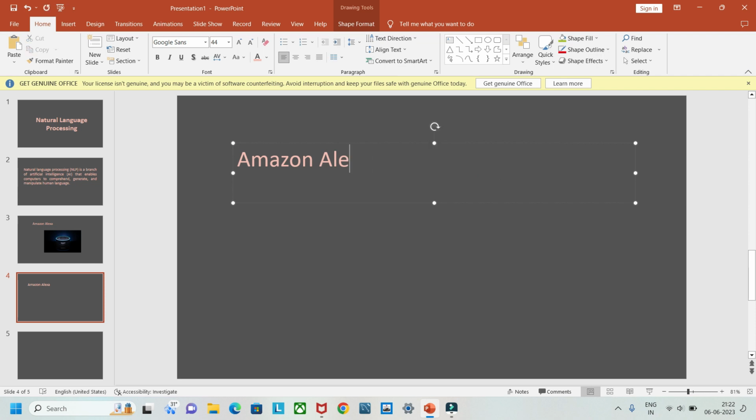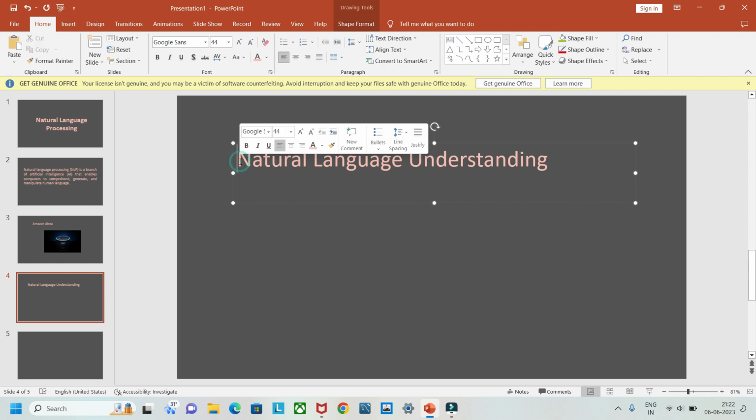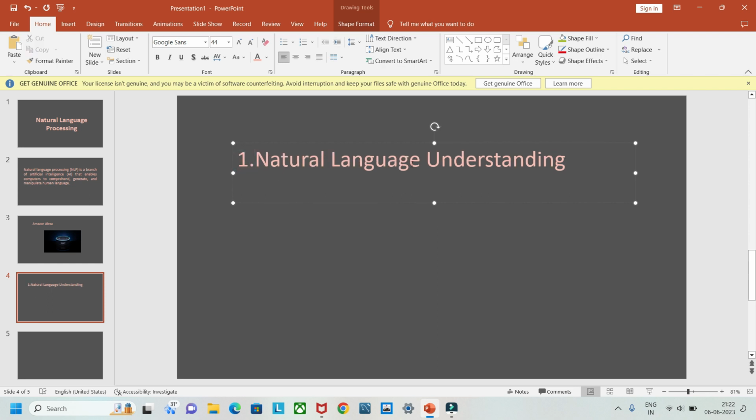There are two types of chatbots here. One is natural language understanding. That means it helps the system to understand the language of human beings. So this is the first type. And the second type is natural language generation.